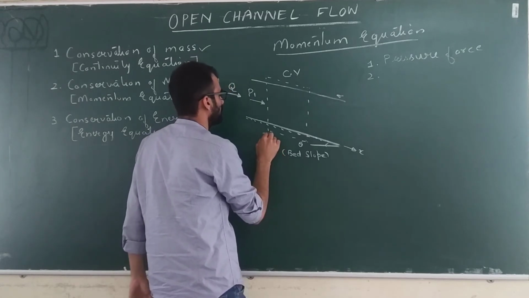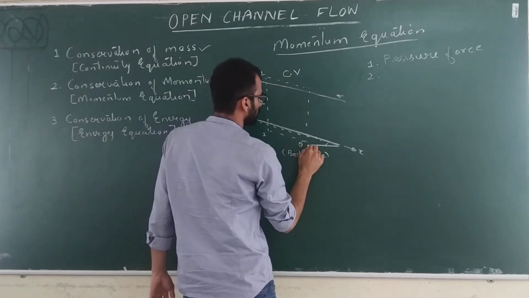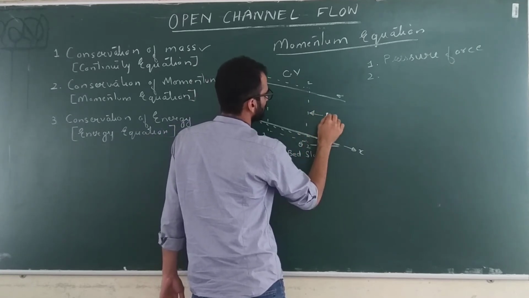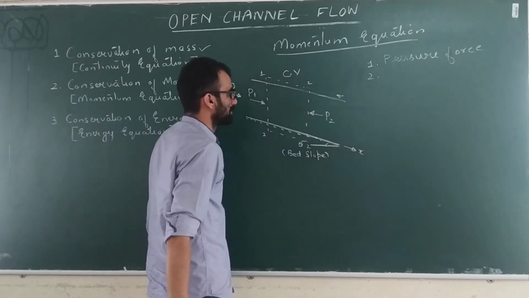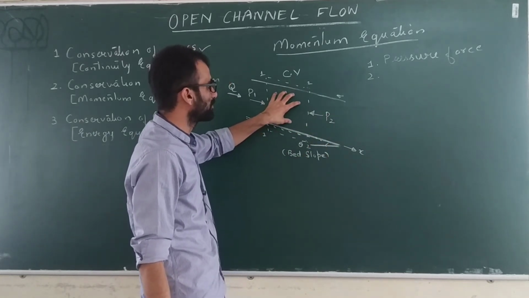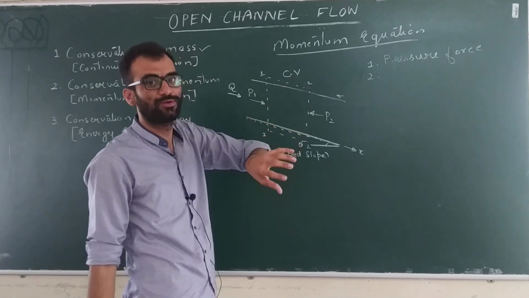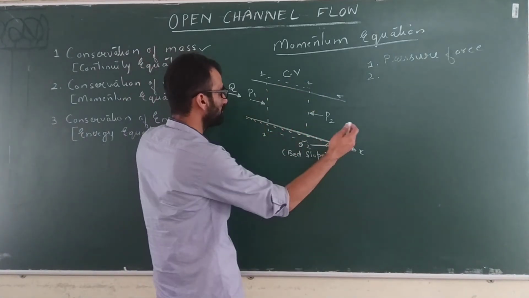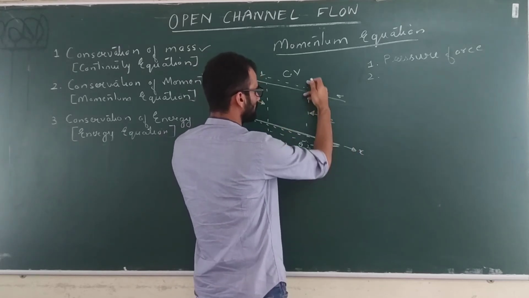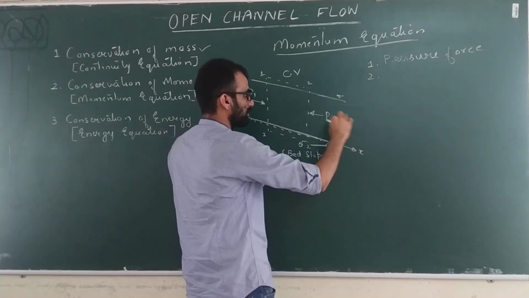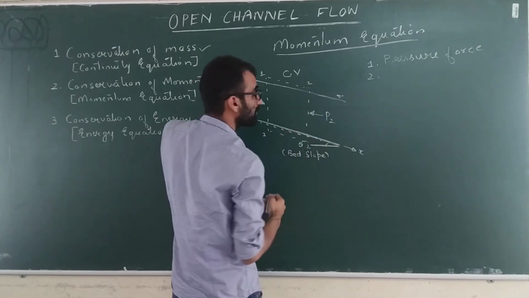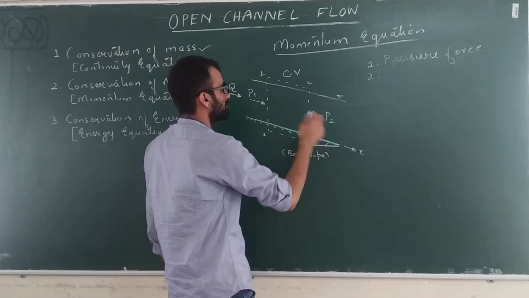Let's call this 1-1, and again 2-2 in the same way. But here the hydrostatic force will act opposite. Why? Because while analyzing the forces on the control volume, we separate the control volume from the flow and then look at the forces. So this fluid is exerting a hydrostatic pressure on surface 2-2 in the normal direction. So P2 direction will be opposite to the flow, and P1 will be in the direction of the flow. These are the pressure forces.